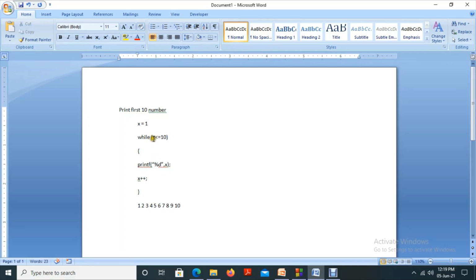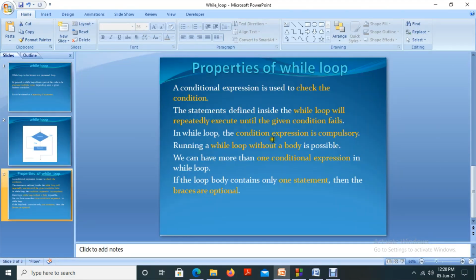In this case, we are updating the value of x so that it will fail. Once x reaches 11, it fails. But if you want to deliberately make it true, then you can give it as 1 here. Otherwise, you can mention a condition. But anyway, one condition should be there. That is the meaning of this. In a while loop, the conditional expression is compulsory.